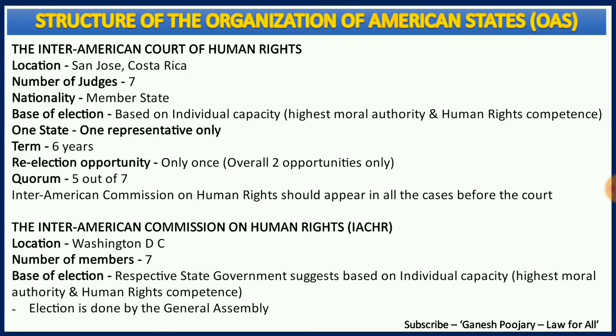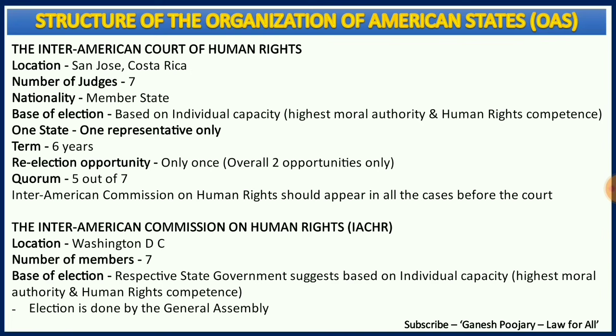One state can have only one representative at a time, and the term for every judge is 6 years, and every judge has an opportunity to be re-elected only once. That means the overall maximum number of years that you can spend with this court as a judge is 12 years, and the quorum is attendance of 5 out of 7 judges.